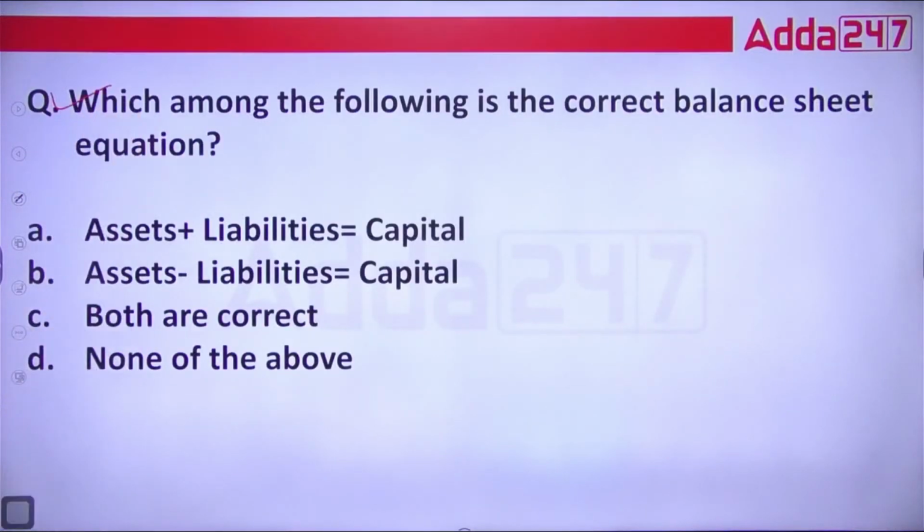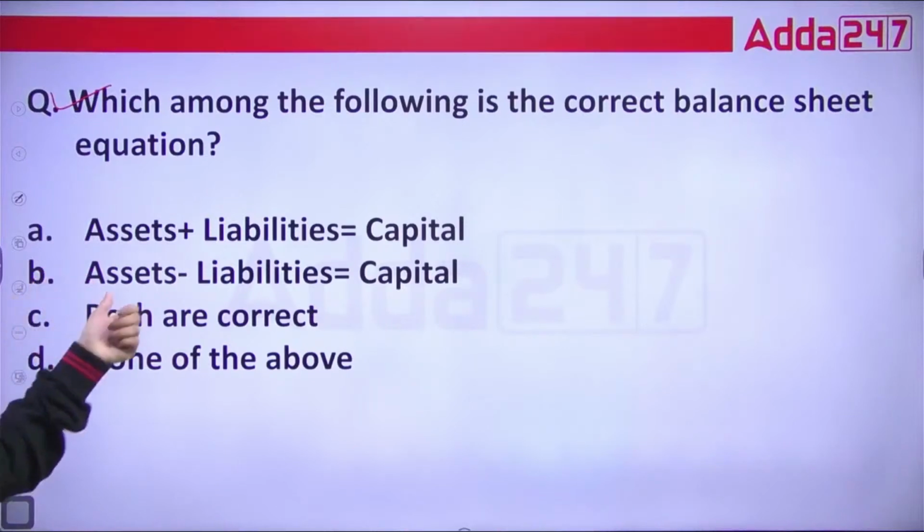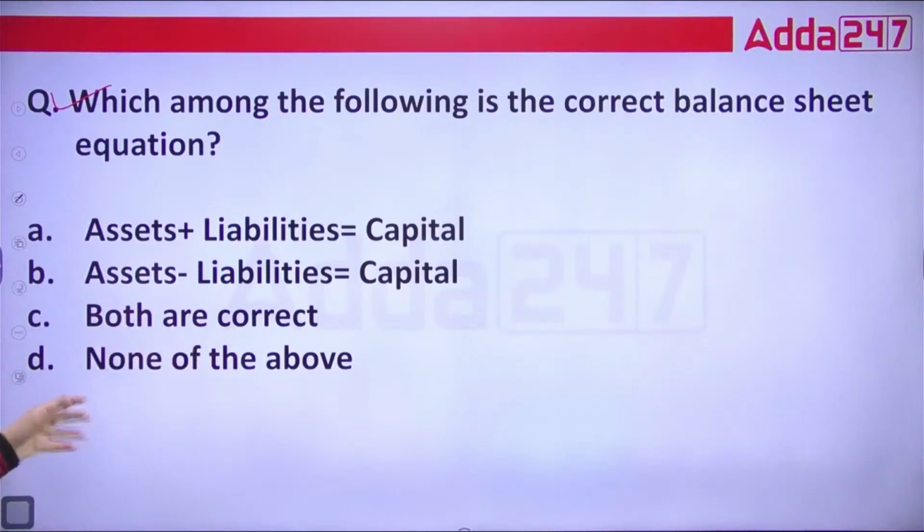Which among the following is the correct balance sheet equation? A. Assets plus liabilities equal to capital. B. Assets minus liabilities equal to capital. C. Both are correct. D. None of the above.